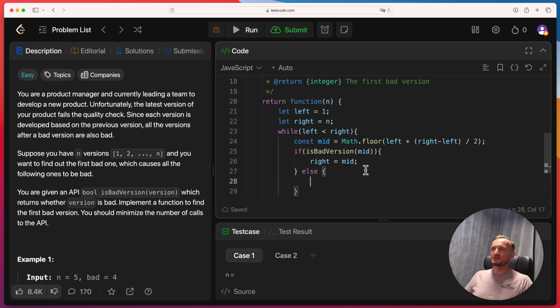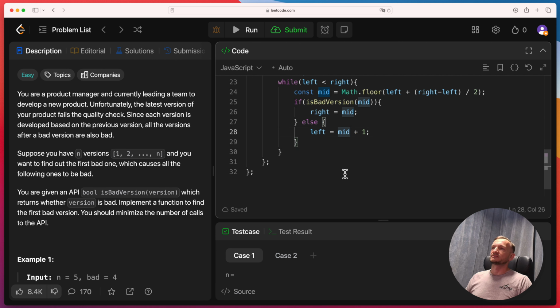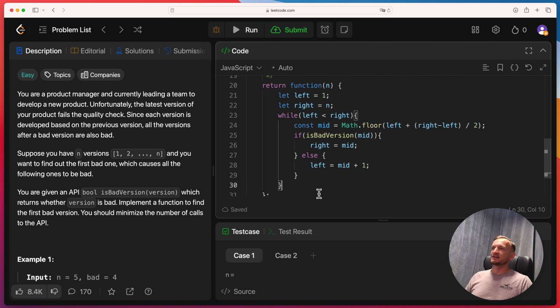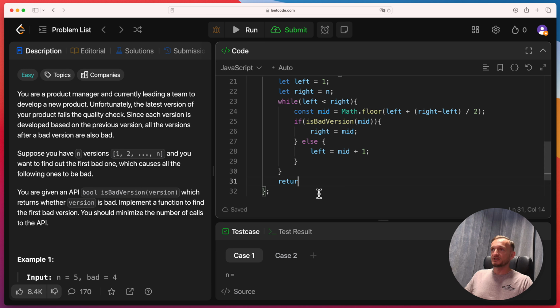And if it's not a bad version, then we know that everything on the left can go away. So we will move the marker to mid plus 1, and here we are moving to mid plus 1 because we already checked the mid and we know that it's a good one. So the first bad version can be the second element. And at the end of this loop, we will just return left, which will be our answer.